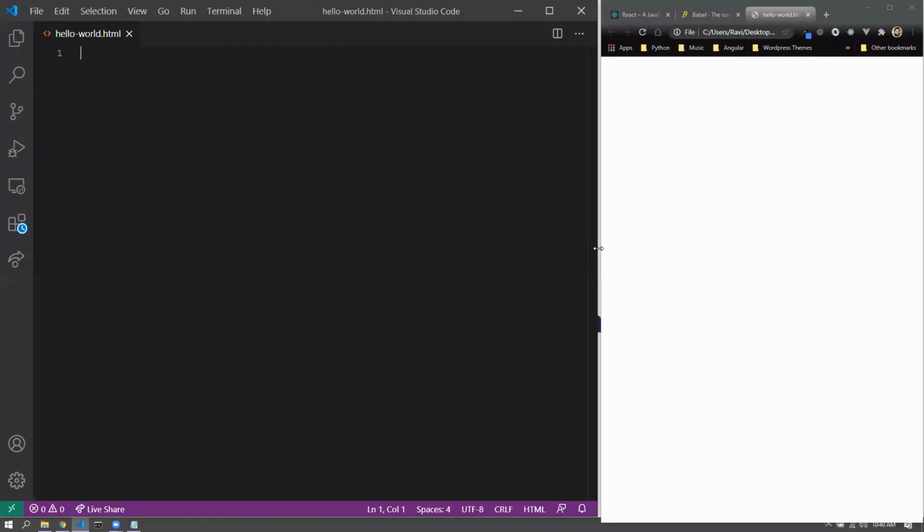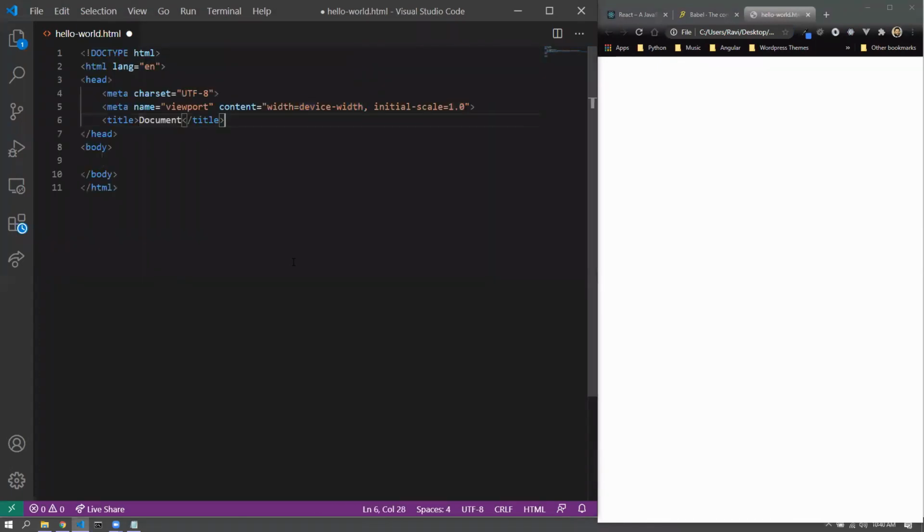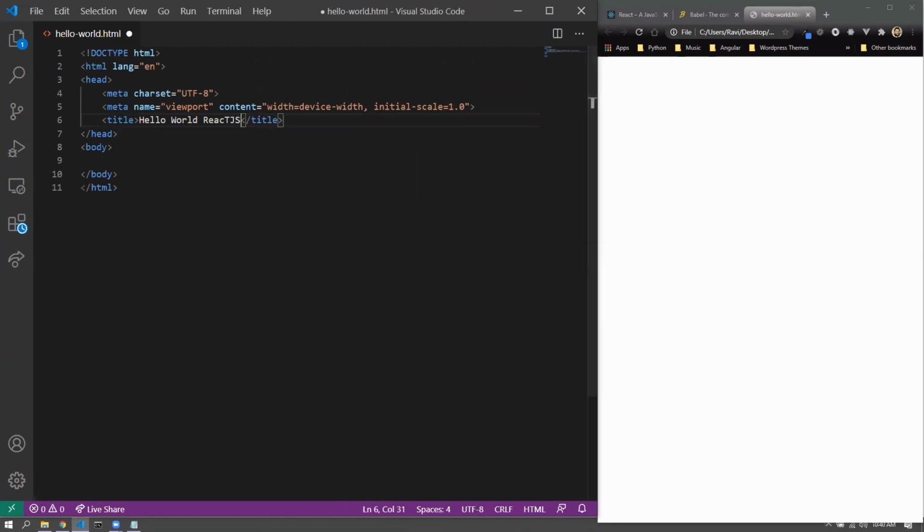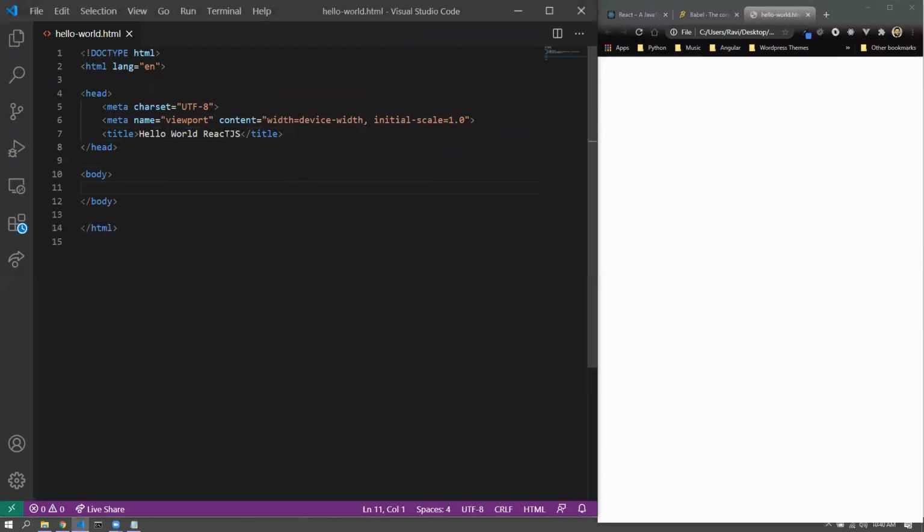So basically, this hello world.html would have some specific structure. And a div which would have an ID root. Now this div with the ID root is the root of our application.